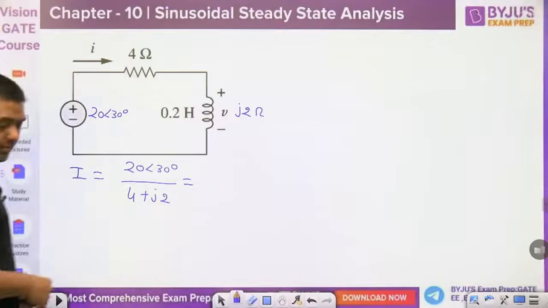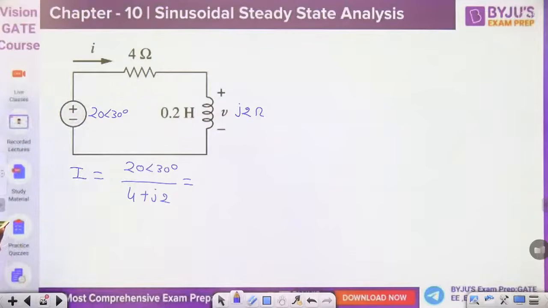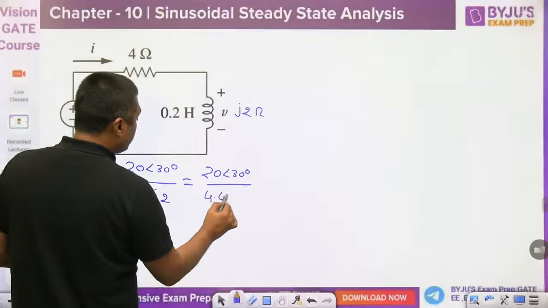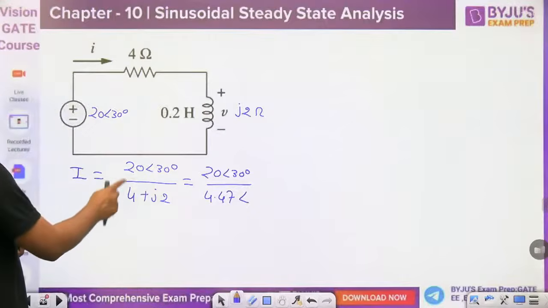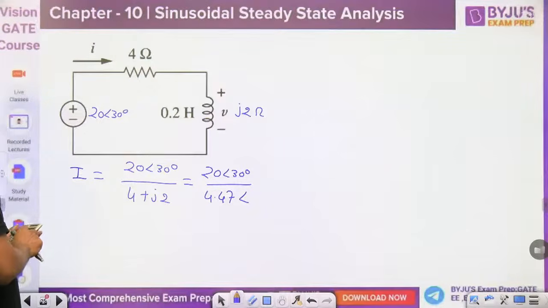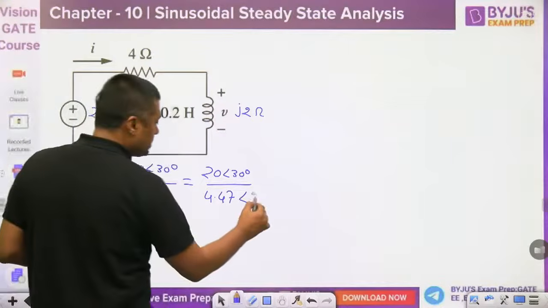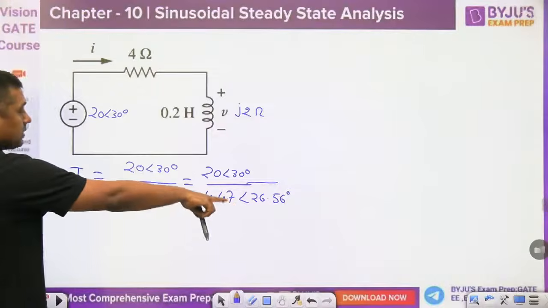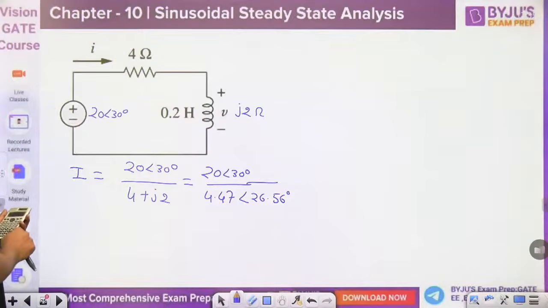Now you can find the magnitude of that: root of 4 square, 16, plus 2 square, 4, that is root 20, which will become 4.47. Angle: already we have solved 2 by 4, 1 by 2, which is 26.56, so no need to find it every time. Tan inverse of 0.5 is 26.56, but this time it is positive. This is the value of the impedance. Now, what is the value of the current then? 20 divided by 4.47.